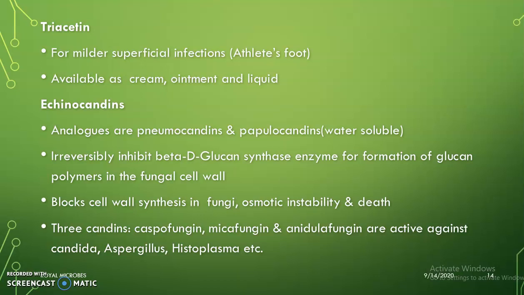Echinocandins: the analogs of echinocandins are pneumocandins and papulacandins. Both are water soluble. They irreversibly inhibit the beta-D-glucan synthase enzyme. This enzyme is involved in the formation of glucan polymers. This glucan polymer is an essential component of the fungal cell wall. Thereby, they are blocking the cell wall synthesis in fungus. Osmotic instability is the result and the final result is the death of the fungus.